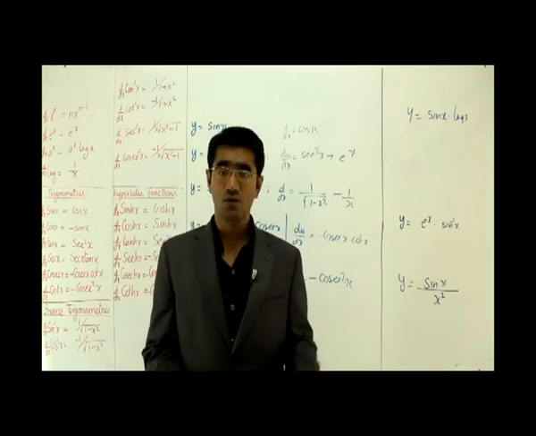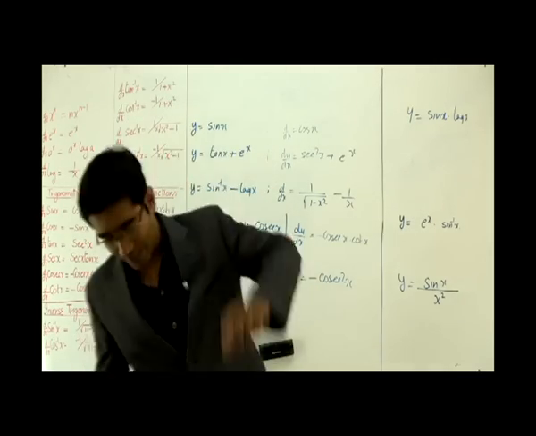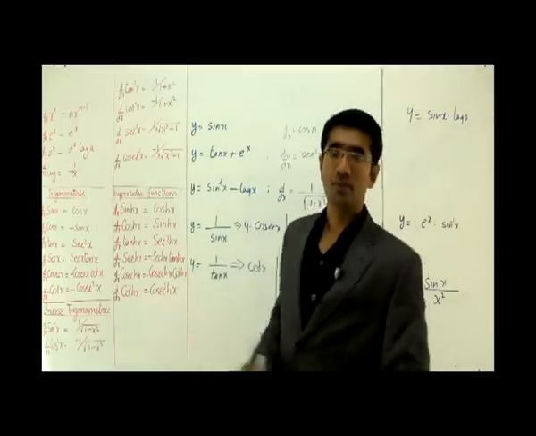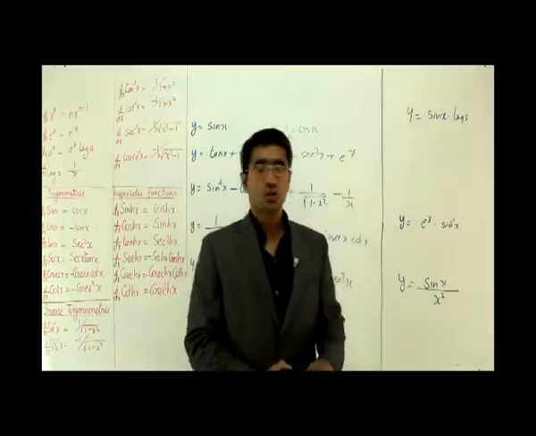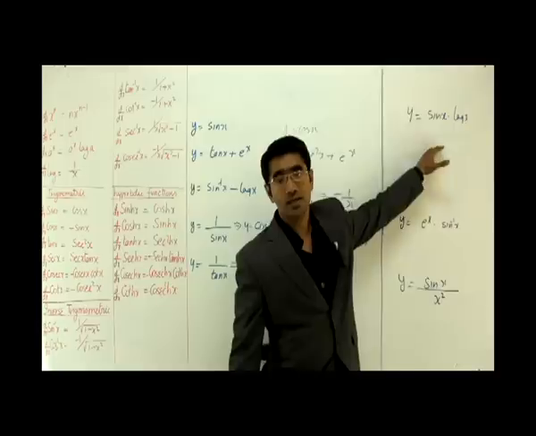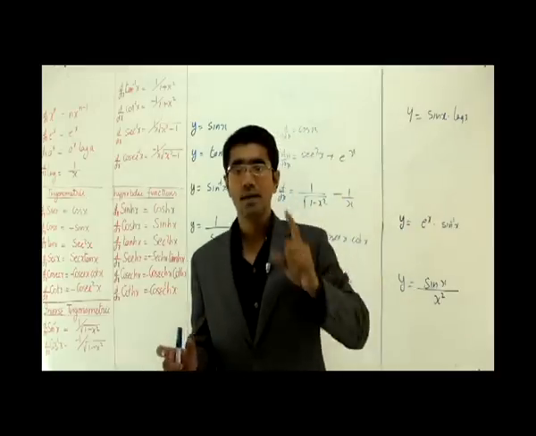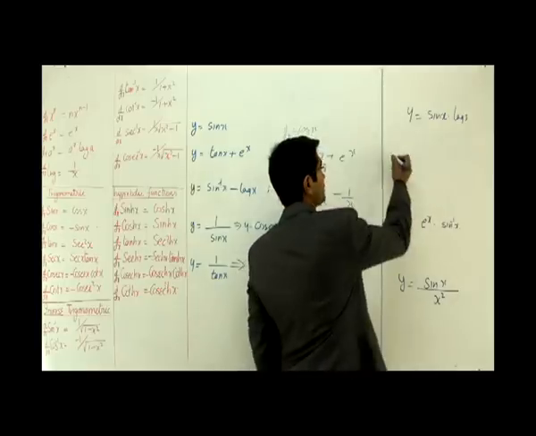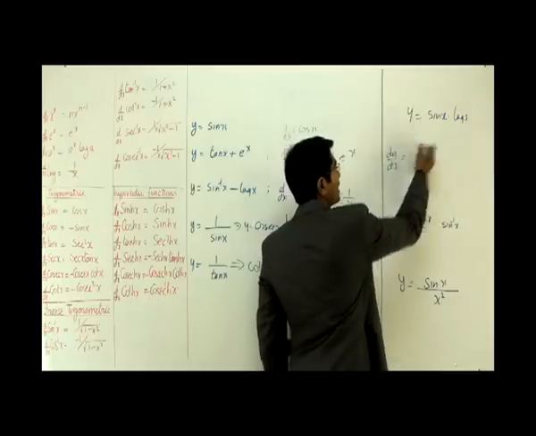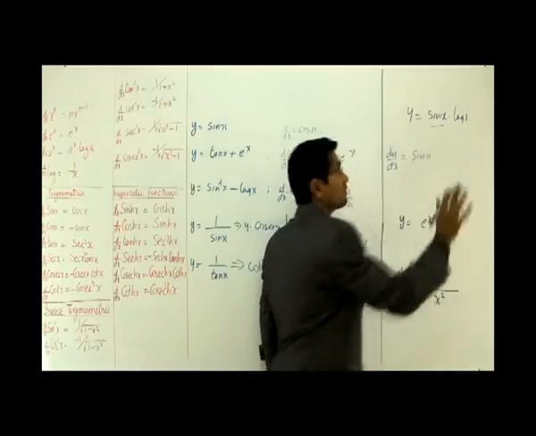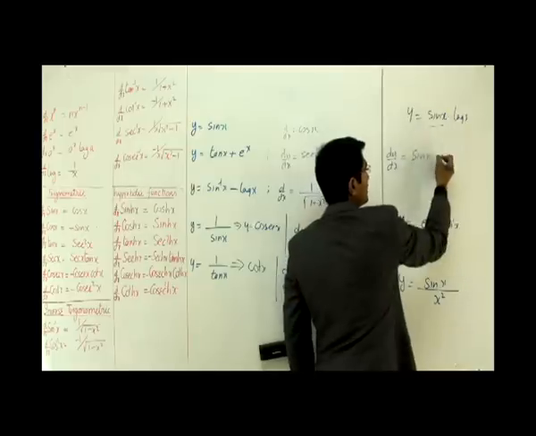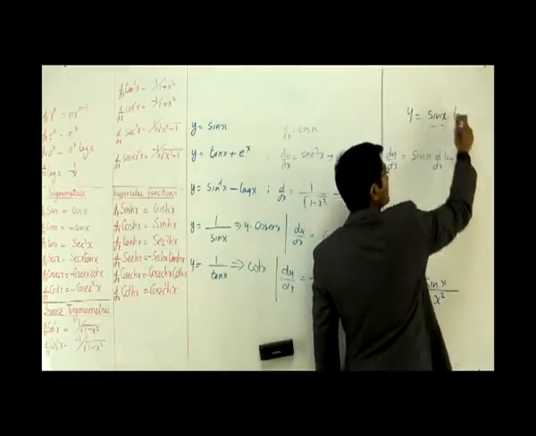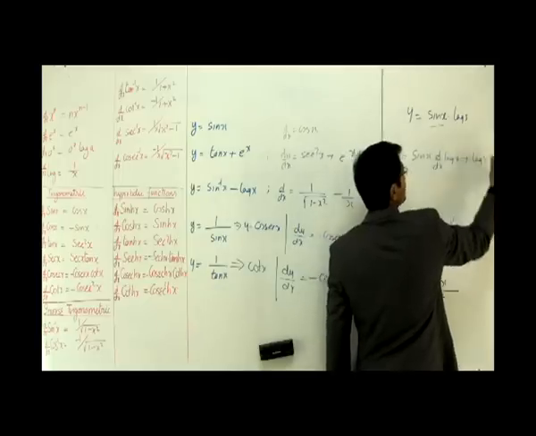The rule says I can differentiate one function at a time, and we can add on with the rule that I cannot differentiate any function in the denominator. First I got to put them up. That is it. Now let's see how I differentiate two functions which are coming together like this. Alright? Same rule follows. The rule says I can fight one person at a time. If two guys are coming like this, what to do? Simple rule. Let's say I hold the first guy. I'm not fighting it. Okay? Keep the first guy and fight the second guy. That is it. Log of x. And now I add a plus sign. Again, keep the second guy and fight the first guy.